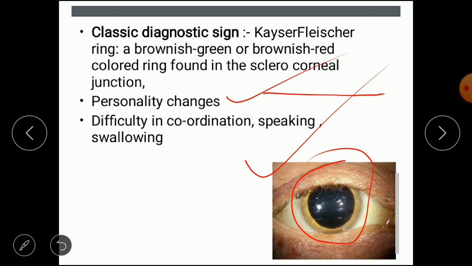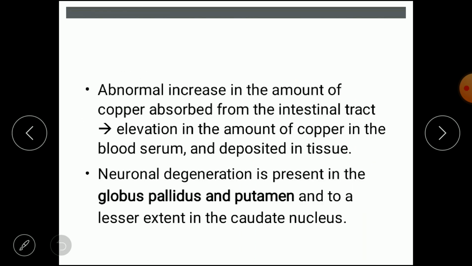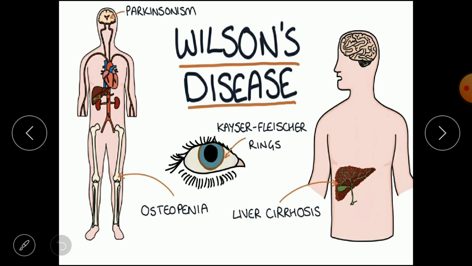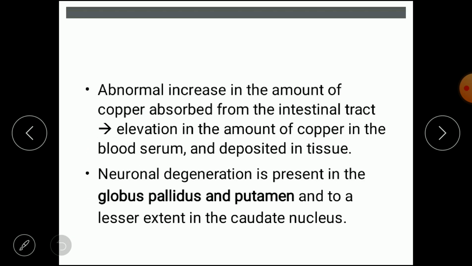Then personality changes and difficulty in coordination, speaking and swallowing. So these are the signs and symptoms of Wilson disease. And the medical management of Wilson disease is reduced copper intake, and the other is penicillamine plus vitamin B6. So now you can answer this question. Wilson disease is caused by... So option C is the correct answer. It is caused by copper metabolism, that is abnormal copper metabolism.